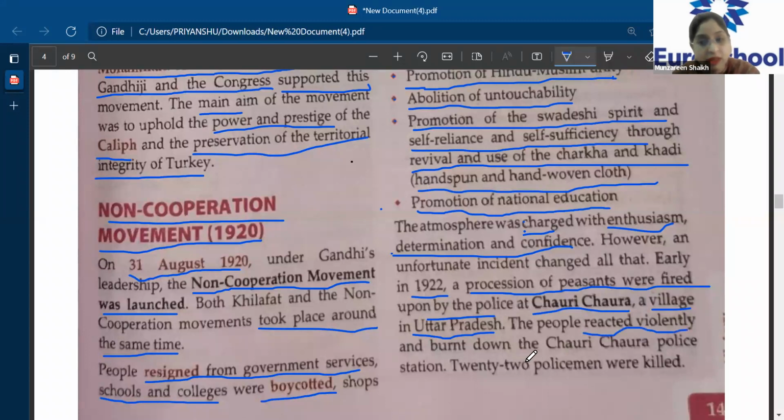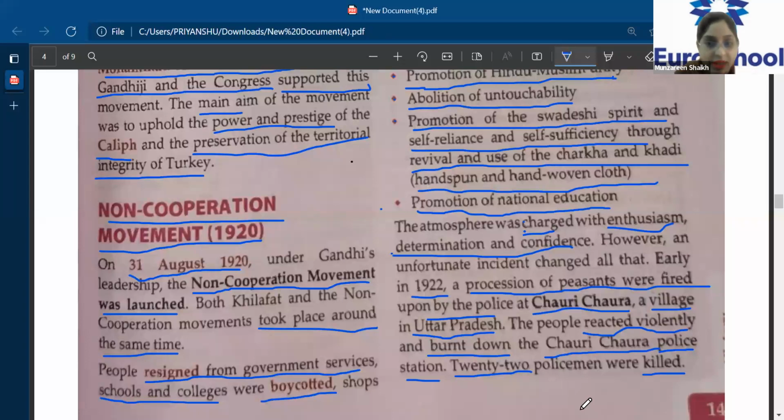So now the people reacted violently to this, and what did they do? They burnt the Chauri Chaura police station. Okay, so it was an action-reaction incident. The British took an action, and then they saw the reaction of these people, where they burned the police station.